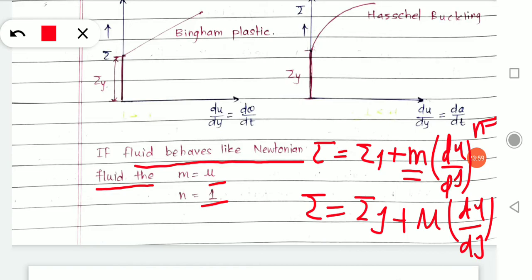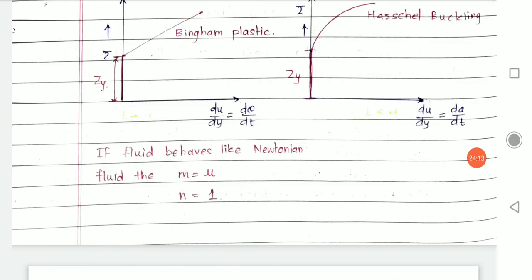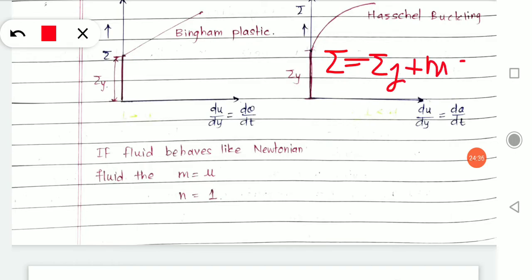So the representation of Bingham plastic is like a Newtonian fluid, only adding the yield stress, tau y, plus mu du by dy raised to n. But in the second type of fluid, Herschel-Bulkley fluid, what happens? You have to carry the general expression over here, that tau is equal to tau y plus m du by dy raised to n.